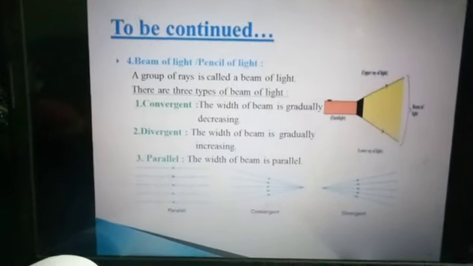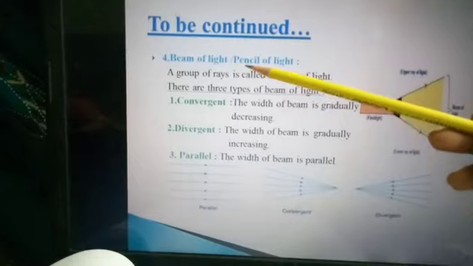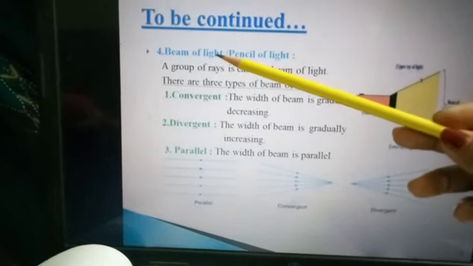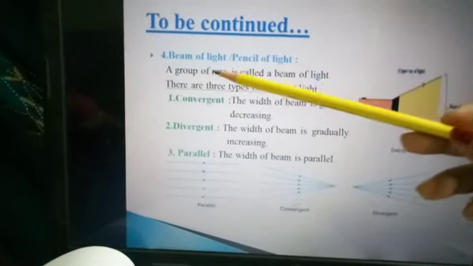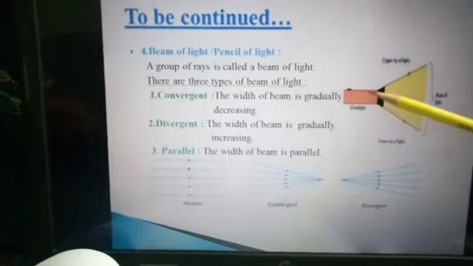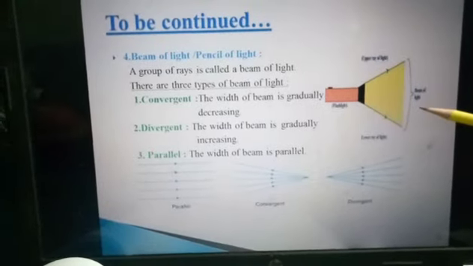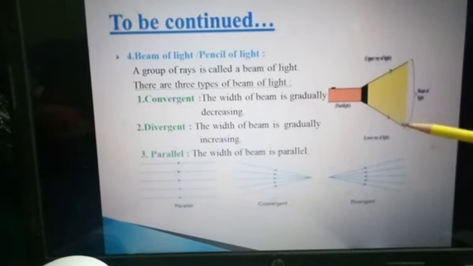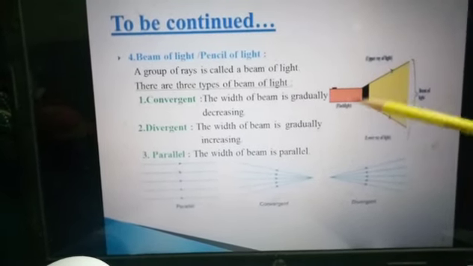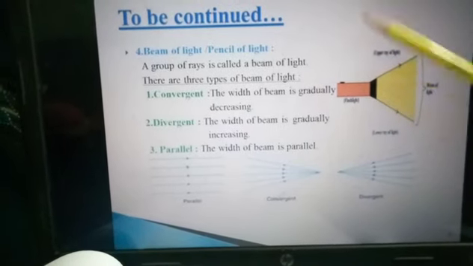Next, number 4 is beam of light or pencil of light. Beam of light is also known as pencil of light. A group of rays is called a beam of light. Just look, torch, flash. This one is known as a beam of light. This one is the lower ray of light, the upper ray of light, and this one is the flashlight.